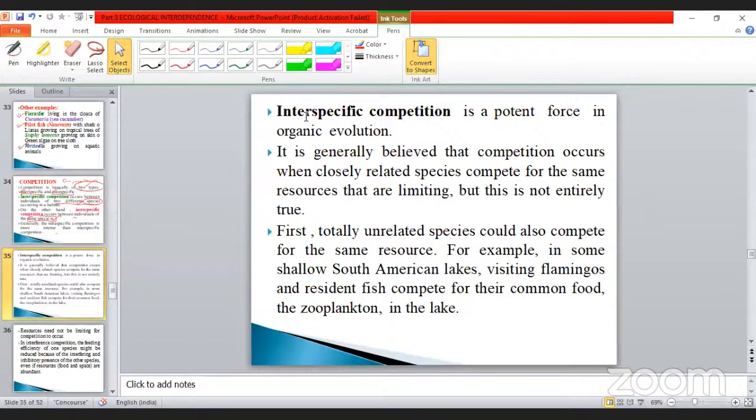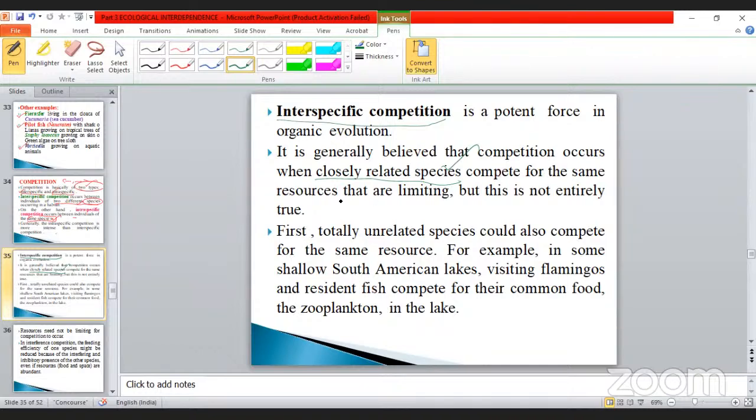See the examples. Interspecific competition is a potent force in organic evolution. It is generally believed that competition occurs when the species are closely related. Closely related species, very, very important. Sometimes they may ask a question from the NEET point of view: in which case does interspecific competition also occur? Closely related species, closely not related species, closely related genus, closely not related genus. Like that, they may ask questions.